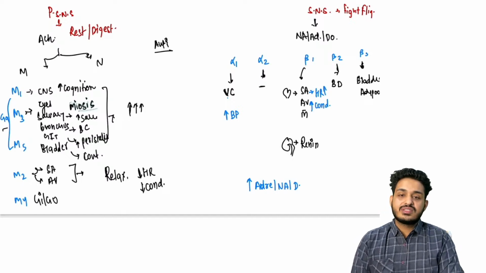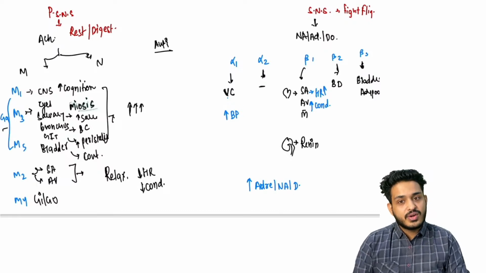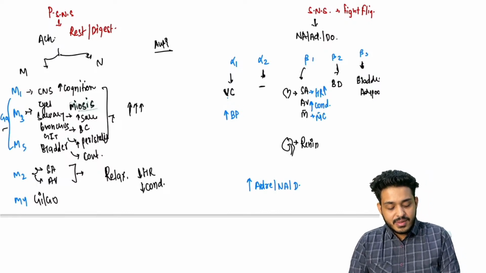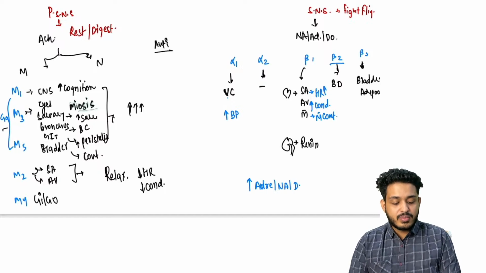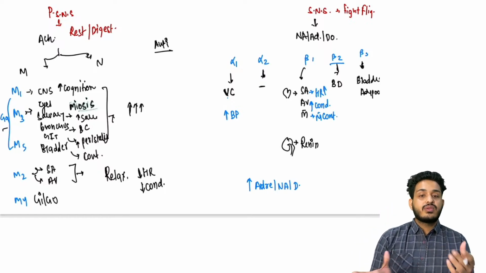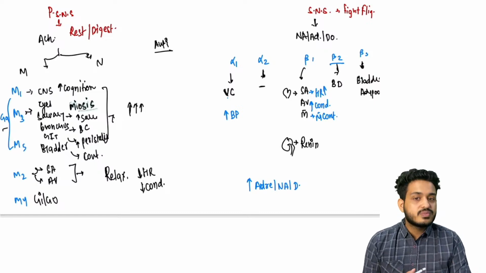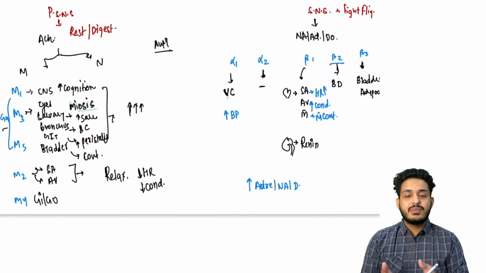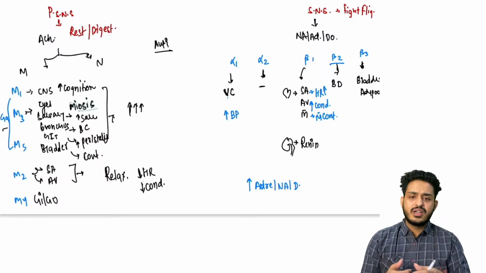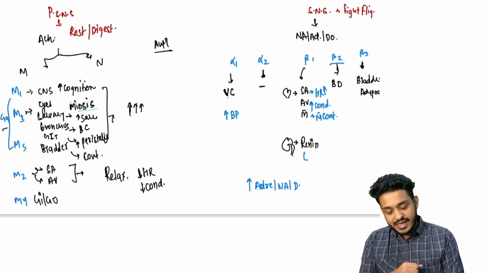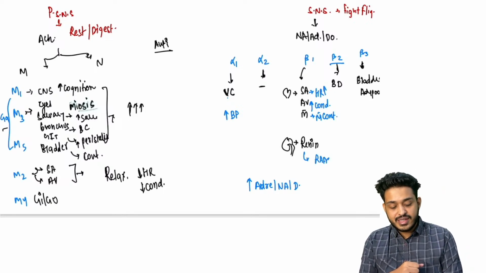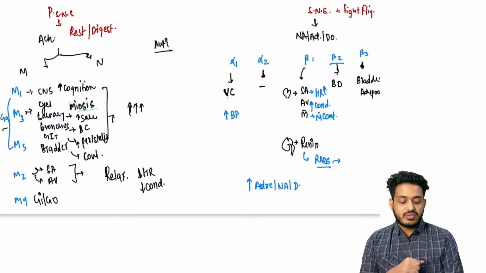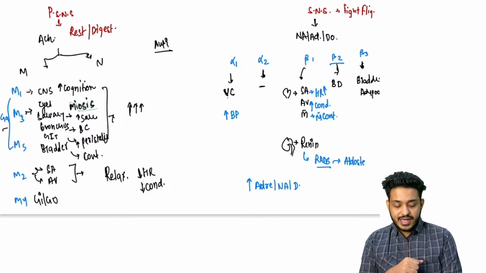AV is always concerned with the atria and ventricles, that is concerned with the conduction. And muscle is activated, there will be muscle contraction. What will happen to the bronchus? Beta 2 agonist drugs like your salbutamol are going to cause bronchodilation. Beta 3 will be present on the bladder and adipocytes. It will be acting with the HSL, and it is going to cause adipolysis, or basically lipolysis, you can understand, right? And this renin is going to activate your renin angiotensin aldosterone system, and the ultimate function of RAS is going to activate your aldosterone.